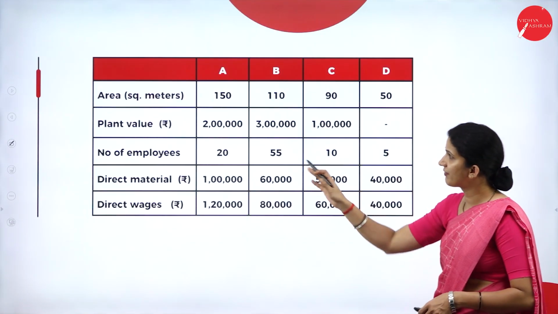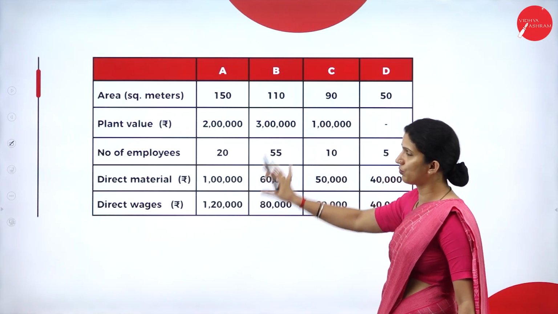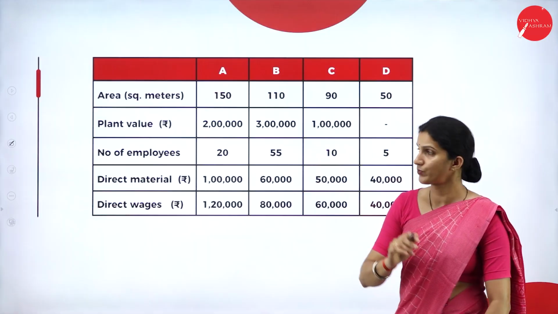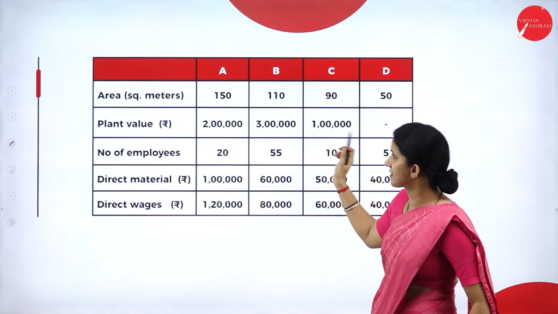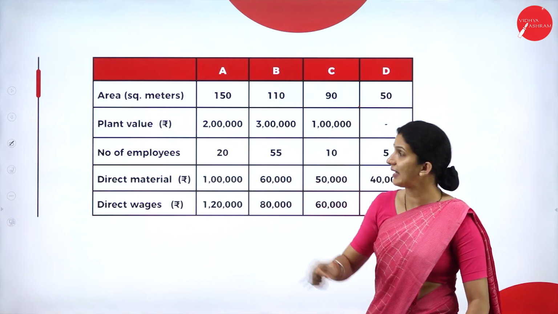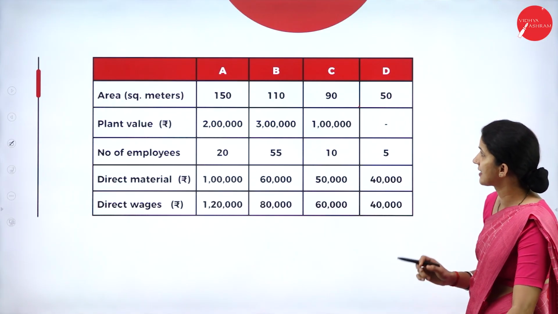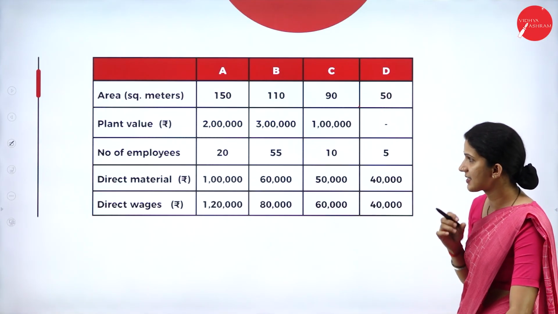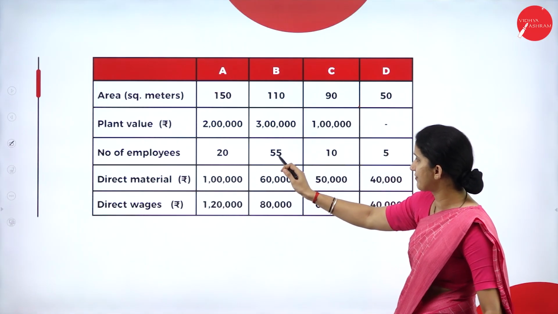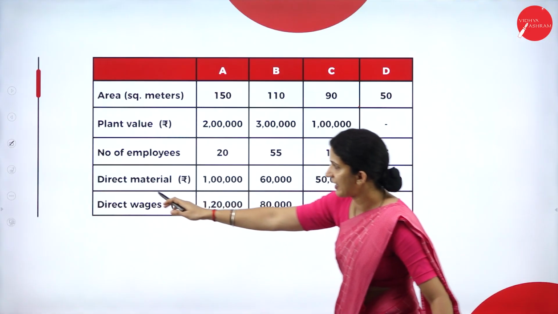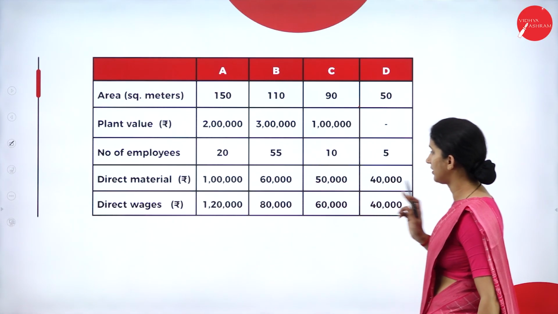So what information is given here? These are the department-wise information. This will be used as a basis of allocation. We have the area, that is the space occupied by each department. Then what is the plant value or the machinery value we have here? For A it is 2 lakh, B it is 3 lakh, C it is 1 lakh, D it is nil. Then we have the number of employees in each department, that is 20, 55, 10 and 5. Then we have direct material of all the departments and direct wages of all the departments.